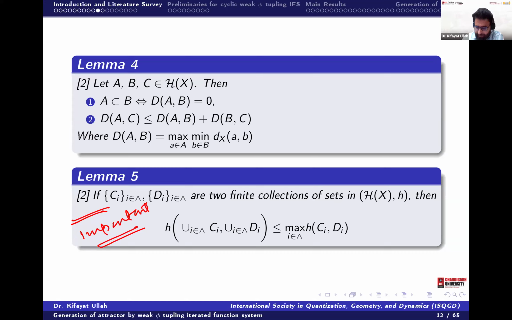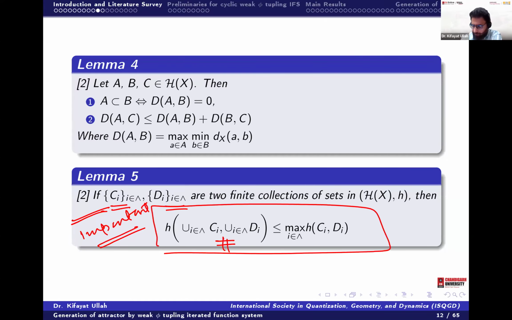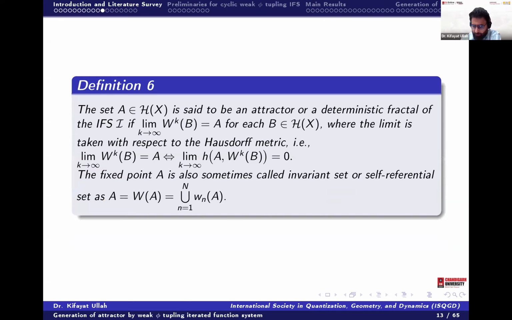It says that if we have two finite collections of sets, then this inequality is true. These are the basic things, and I will go through them very quickly. Then we define a map T, or W, from this space to this space, and this map has sets as its elements.